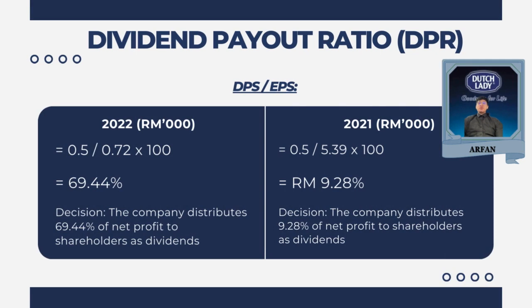Furthermore is dividend payout ratio. It's computed by dividing dividend per share by earning per share. For instance, the LMIB paid 69.44% of net profit to shareholders as dividends in 2022 and 9.28% in 2021. A higher dividend payout ratio means a large portion of earnings is being returned to shareholders, while a lower ratio suggests the company is retaining more earnings for other purposes.